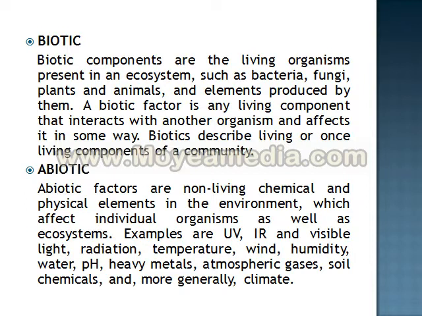Biotic is something which is having life in it, and it is any living component which interacts with other organisms and affects in some other way. But at the same time, abiotic factors are those which are not having any life in it, and at the same time it is related to biotic factors.